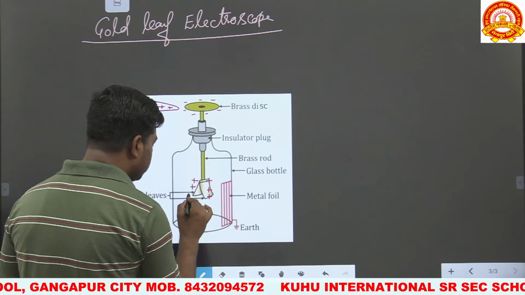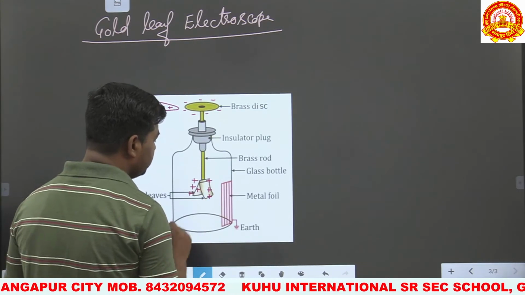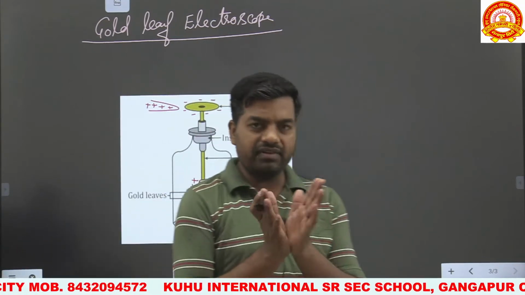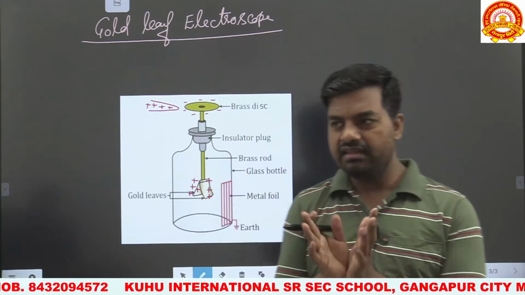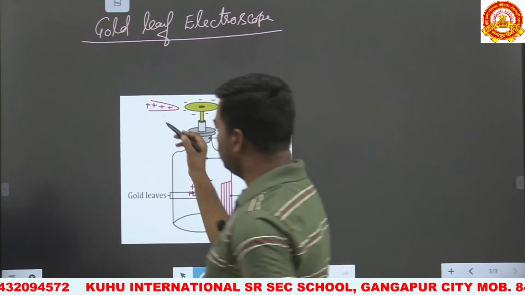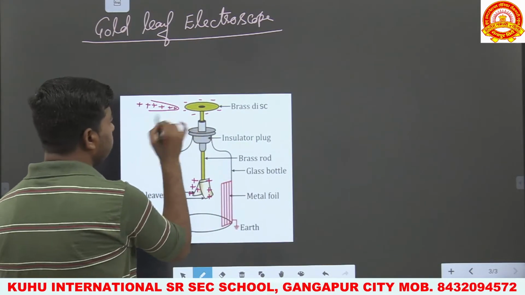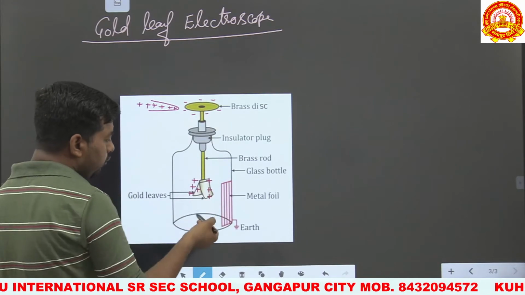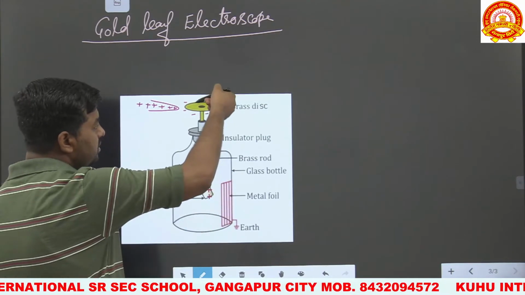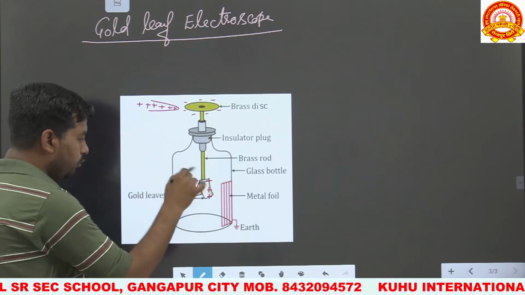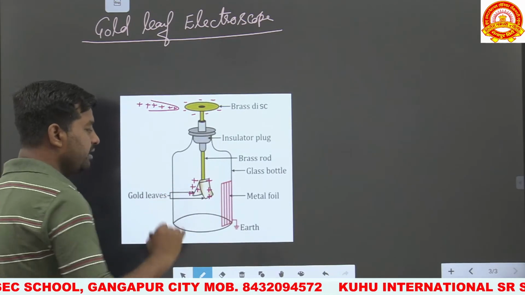And due to the positive charge on both the gold leaves, repulsion between the charges will take place. So these gold leaves diverge, and as the amount of charge increases on this body, more electrons will transfer from the gold leaf to this metallic disk. So more charge will be induced on this, more charge will be induced on the gold leaves, so more divergence will take place due to more repulsion between them.